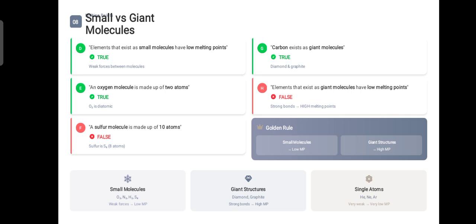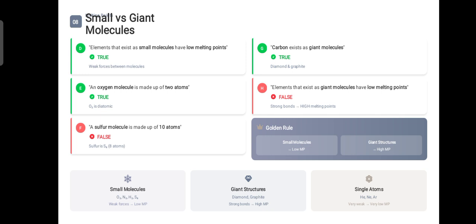Next, elements that exist as small molecules have low melting points. Yes, it's correct, because they have very weak forces. They have weak intermolecular forces and need a very little amount of energy to break them.